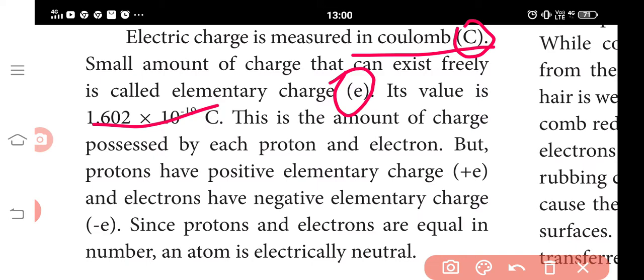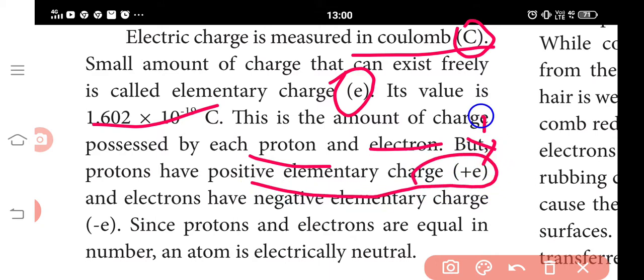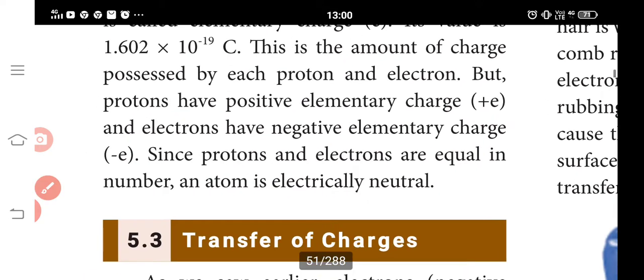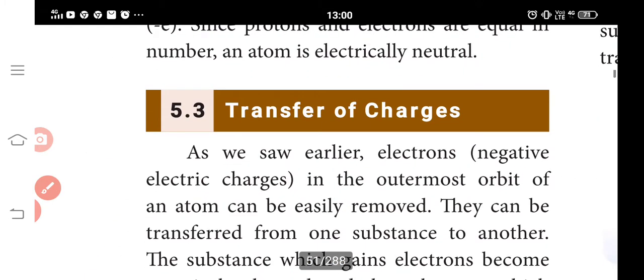We have already discussed that the positive charge is carried by the protons and the negative charge by the electrons. The positive charge is denoted by plus e, where e means the elementary charge, and the electron is the negative charge, minus e. The protons and electrons are equal in number in any atom, so the atom is electrically neutral.